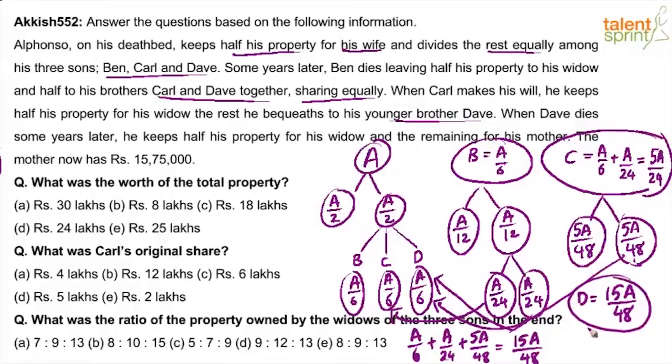What will he do? He'll divide it into two parts. One part for his wife, so 15a by 96 for the wife. And the other part, 15a by 96, for the mother. Right? Remember, when Dave dies, he keeps half his property for his widow and the remaining for his mother.